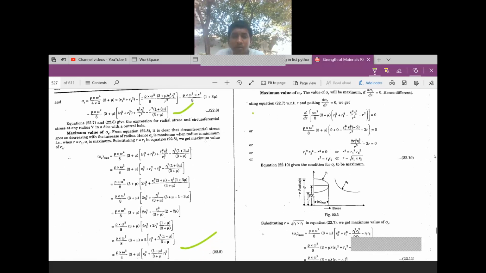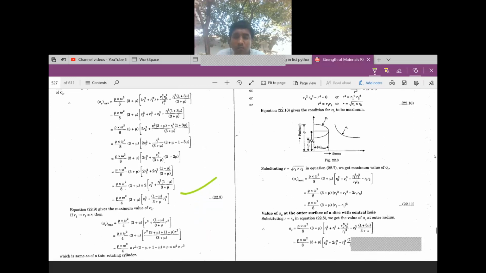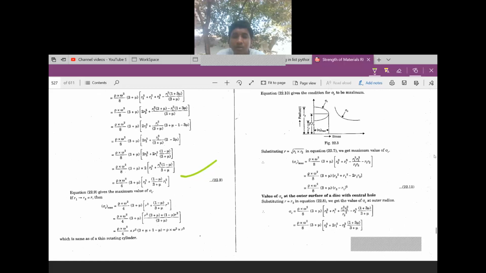Then the maximum value of sigma r is rho omega square by 8 into (3 plus mu) into (r2 minus r1) whole square. Here it is rho omega square by 4 into (3 plus mu) r2 square into (1 minus mu) by (3 plus mu) into r1 square.